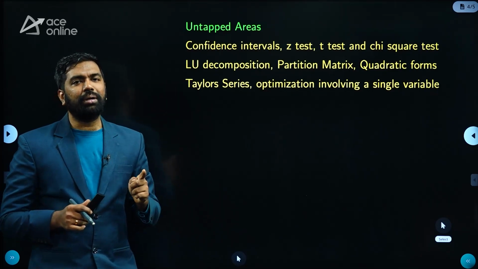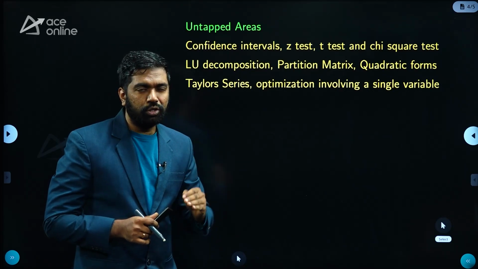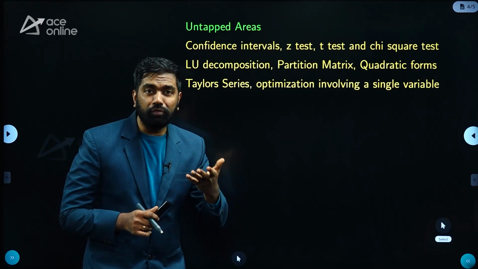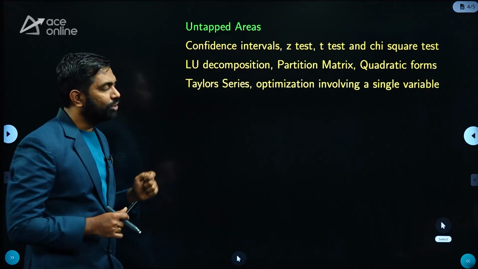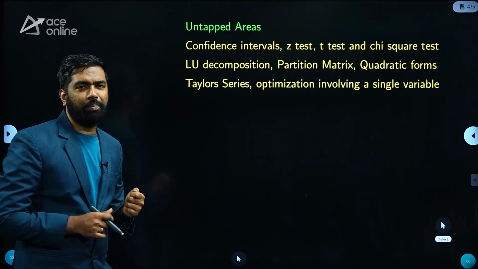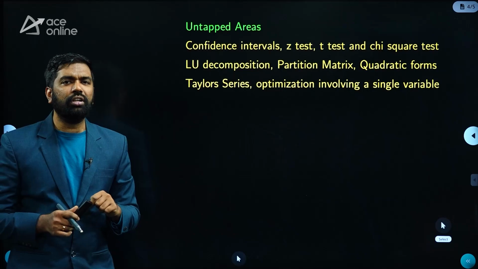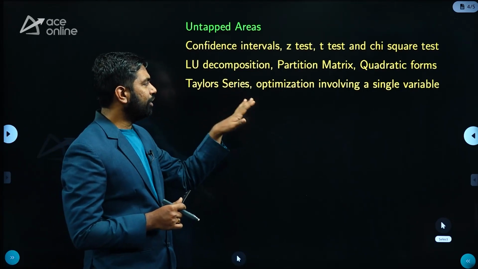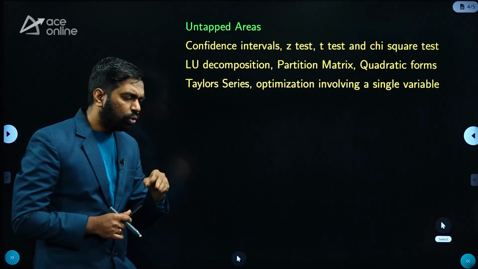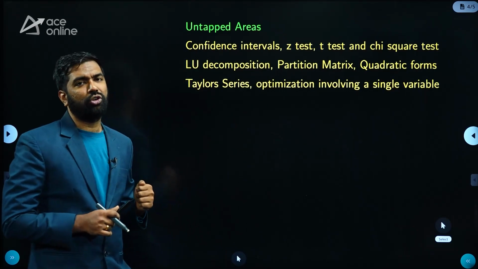Now coming to linear algebra: LU decomposition and partition matrices, which are also called block matrices. You can expect questions like, what's the determinant of a partition matrix or a block matrix? Quadratic forms is also one of the untapped areas so far in linear algebra. Coming to calculus and optimization, the untapped areas are Taylor series and optimization involving a single variable. What kind of questions can be asked in single variable optimization? A simple question related to a cost function, revenue function or profit function can be asked from these topics.